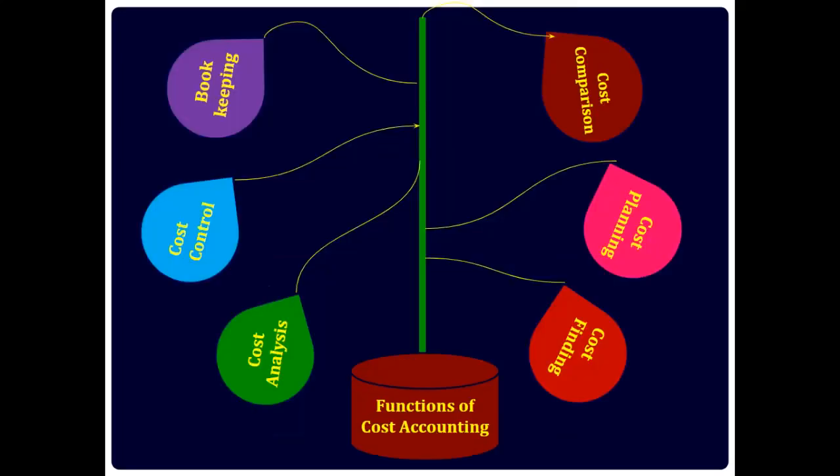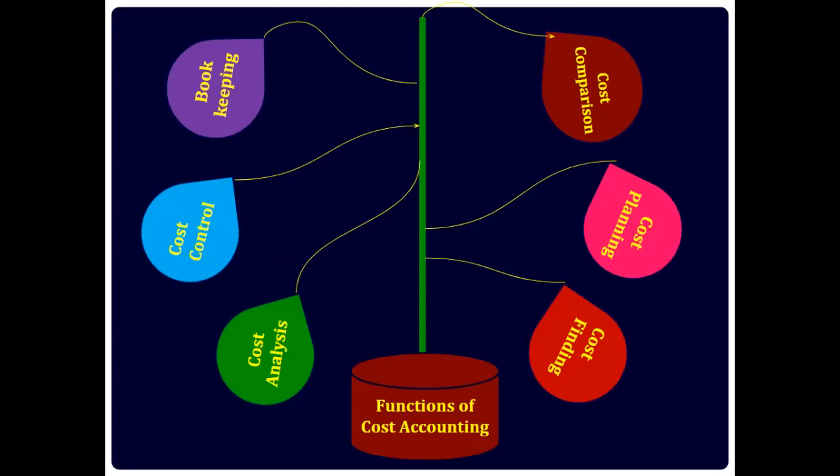Functions of cost accounting. Bookkeeping. Bookkeeping involves recording of cost according to pre-arranged or predetermined classification. Cost control. The cost control is exercised through cost collection, cost analysis, cost presentation, and cost interpretation. Cost analysis. Cost analysis deals with the determination of different relationships between cost and various determinants of cost.